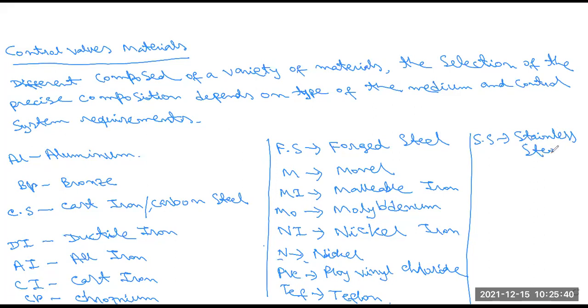Last one is CPVC, chlorinated polyvinyl chloride.